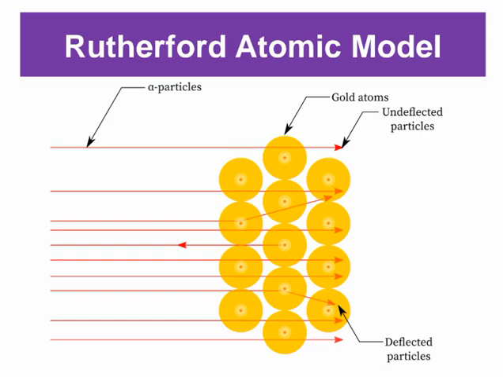Second limitation of the Rutherford atomic model. One of the drawbacks of the Rutherford model was also that it didn't explain the arrangement of electrons in an atom, which made his theory incomplete.